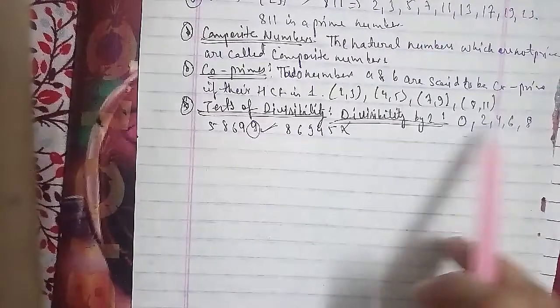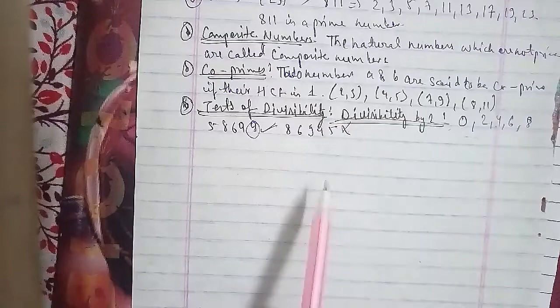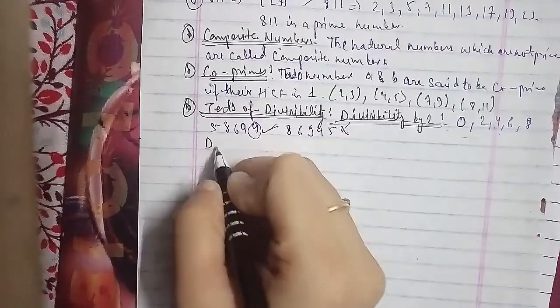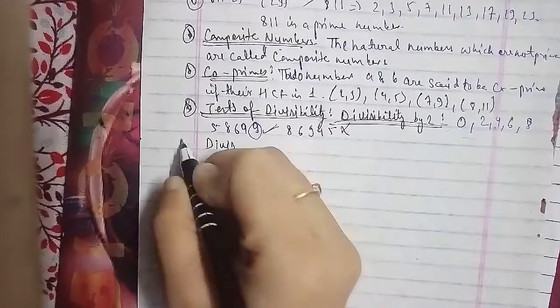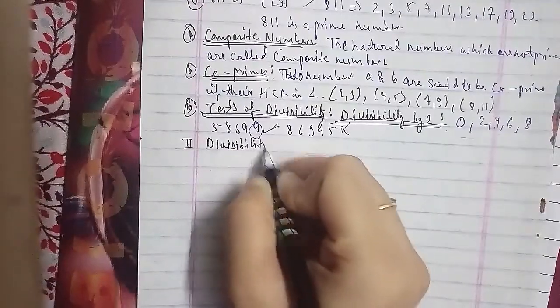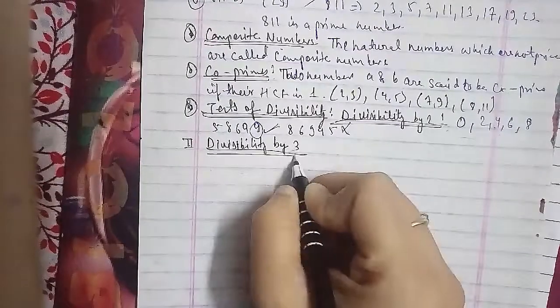So the sum of all the digits is 27, and you know very well that 27 is divisible by 3, so this number is divisible by 3. You just sum up all the digits, and then you can say that yes, it is divisible by 3 here.